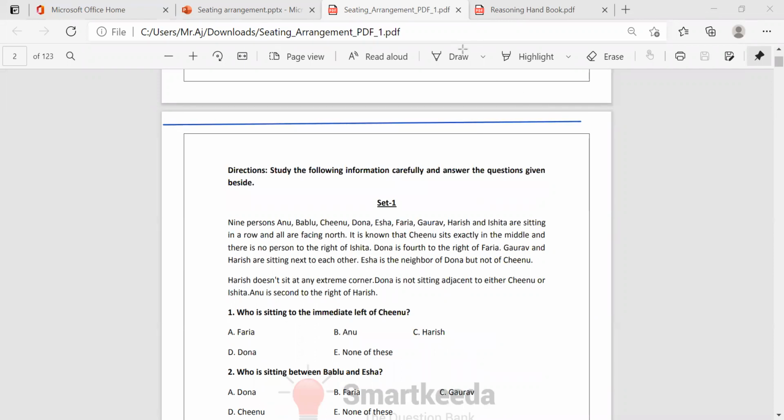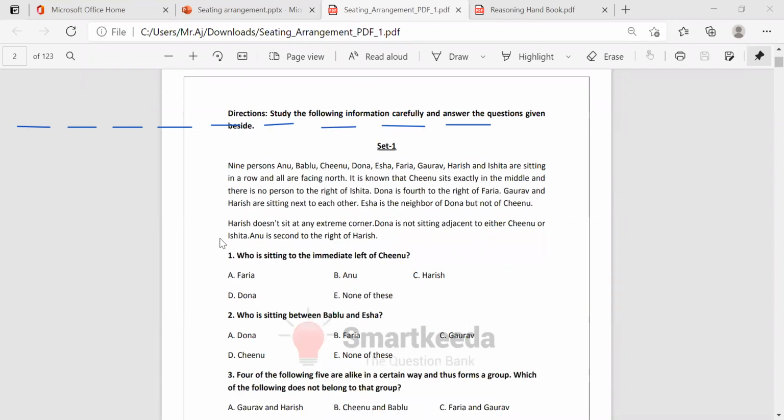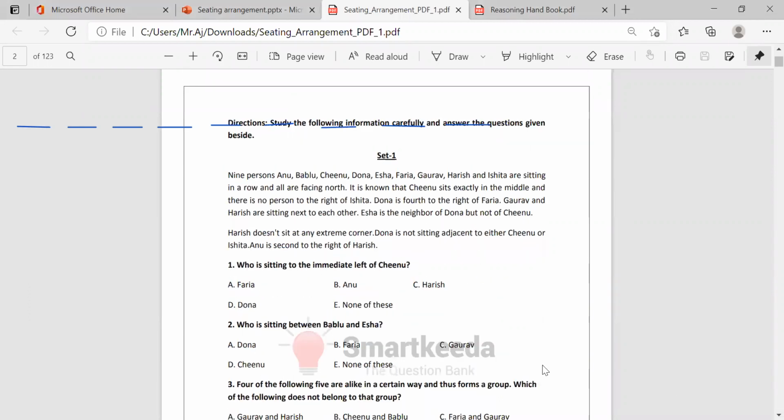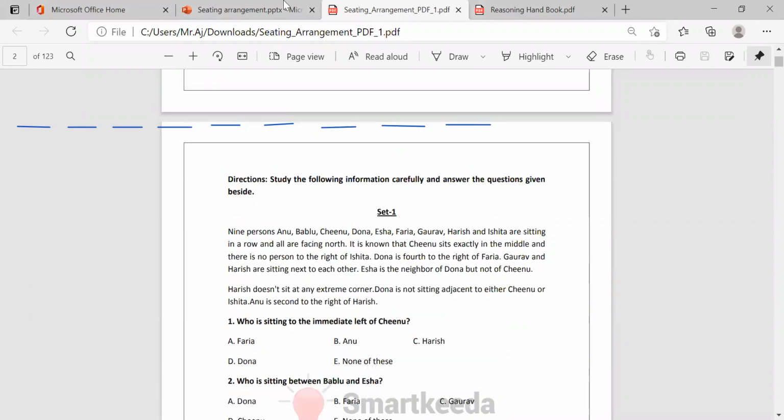You take 1, 2, 3, 4, 5, 6, 7, 8, 9 members. 9 members is there. Draw them. You just try to draw this one and try to solve this one first of all.